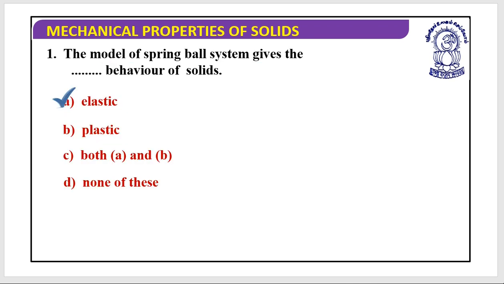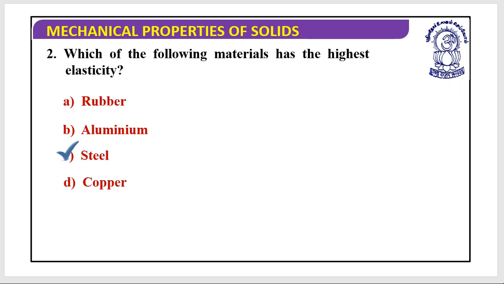Great. So let's look at some quick questions. The model of spring and ball system gives the blank behavior of the solids. Yes, they give the elastic behavior of the solids. Next, which of the following materials has the highest elasticity? Yes, steel has the highest elasticity.